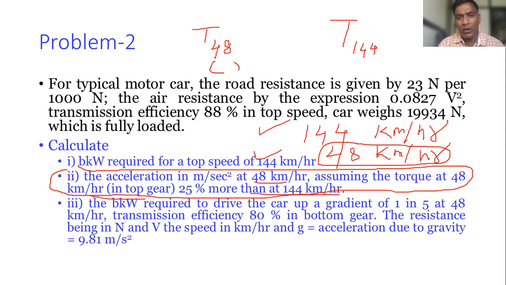Or here I will write T2, here I will write T1. What is important is the final value. So the torque at 48 kilometers per hour is 25% more than at 144, whatever torque is available at this speed. So how to write? We can write here.